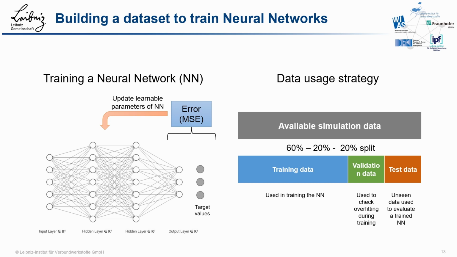During the training phase, the target values and the output are used to calculate the mean squared error. This error is used to update the learnable parameters of the neural network using backpropagation. This is how the neural network learns from the data.